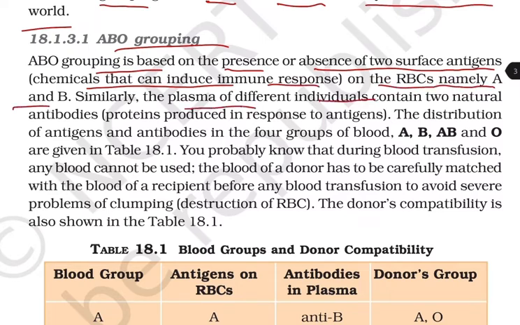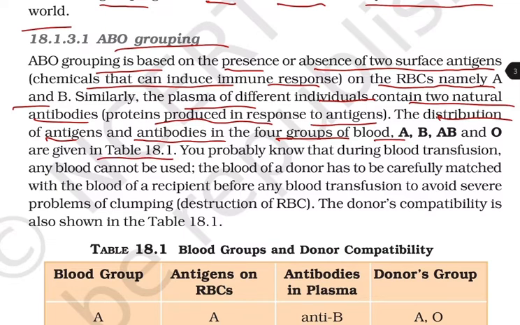Similarly, the plasma of different individuals contains two natural antibodies, that is, proteins produced in response to the antigens. The distribution of antigens and antibodies in the four groups of blood, that is A, B, AB and O, are given in Table 18.1.